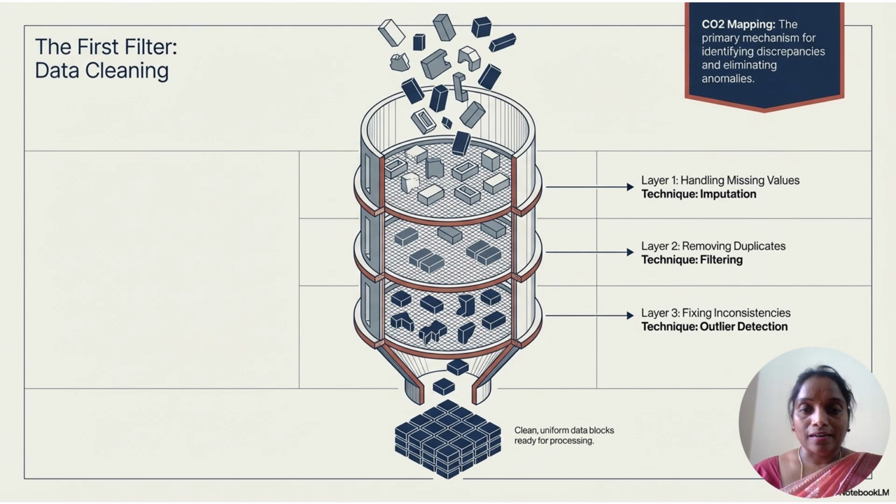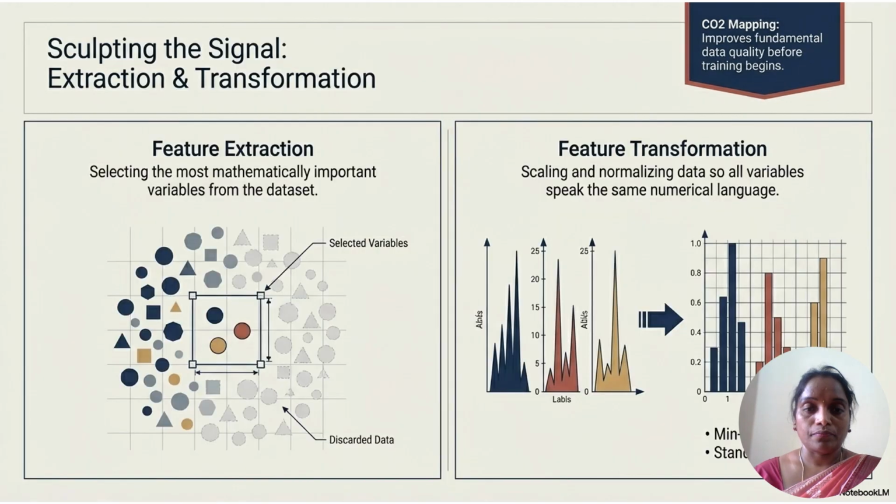The first filter, data cleaning. Once the data is available, we'll handle the missing values of the data by using the technique imputation, and then we'll remove the duplicates and fix the inconsistency in the data. Extraction and transformation is nothing but feature extraction. There are various methods of feature extraction. By using mathematical algorithms, we will extract the features from the data set. And once the features are available, we will transform the features; scaling and normalization are the feature transformation techniques.